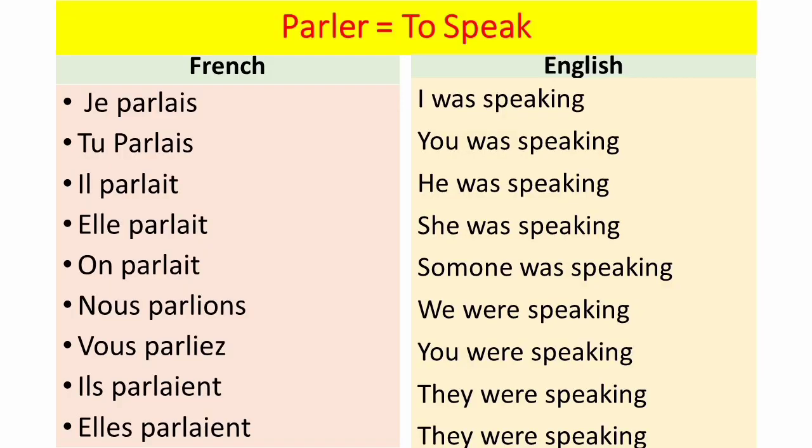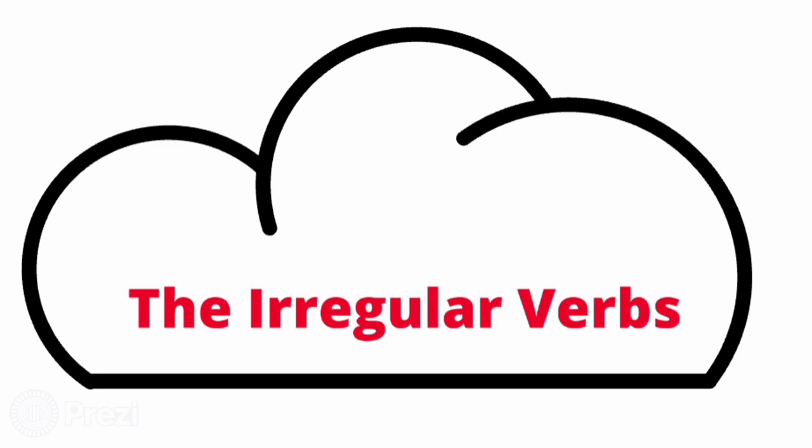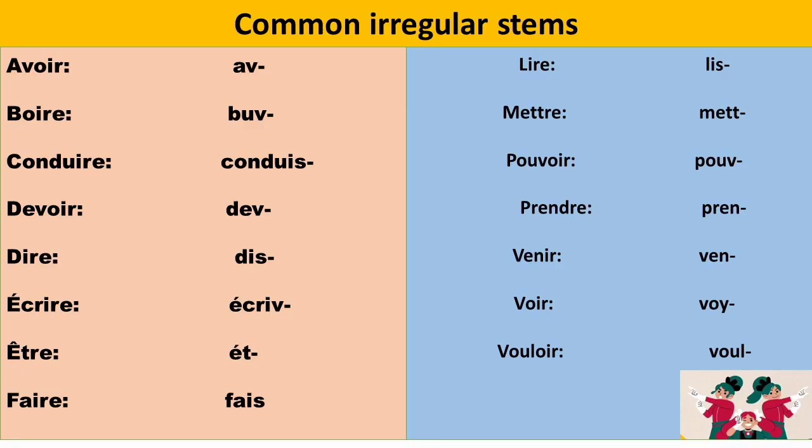Je parlais, tu parlais, il parlait, elle parlait, on parlait, nous parlions, vous parliez, il parlait, elle parlait. This way you will get the stem of regular verbs and then add the ending of imparfait verb to get the final conjugation of imparfait form. But what about the irregular verbs? The stem of irregular verbs are completely different. No need to worry. Here I listed some common irregular stems for you. So let's have a look.